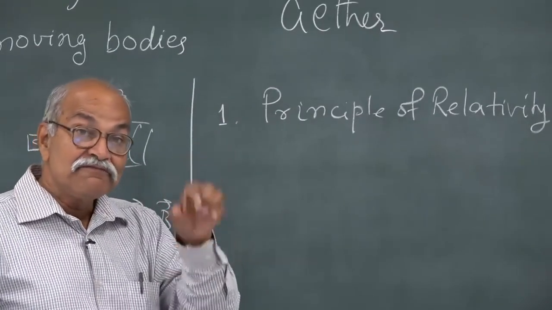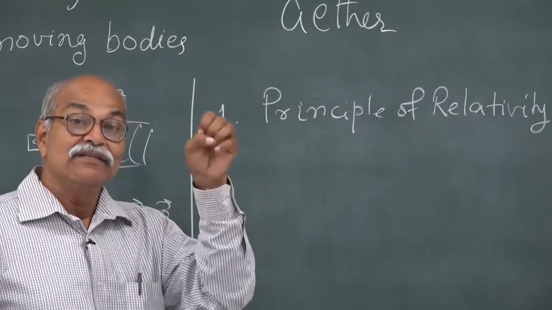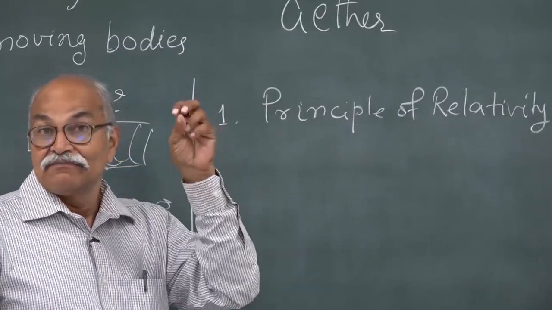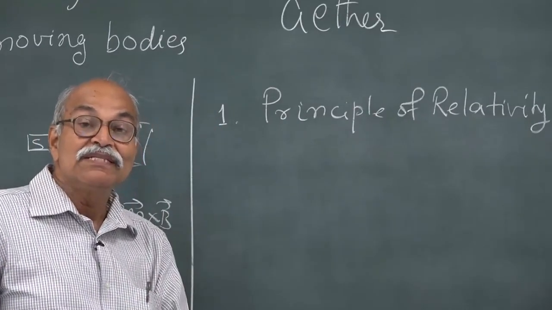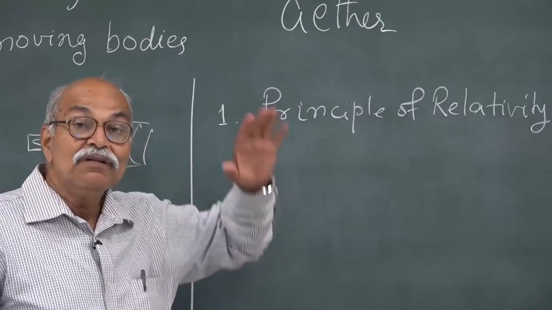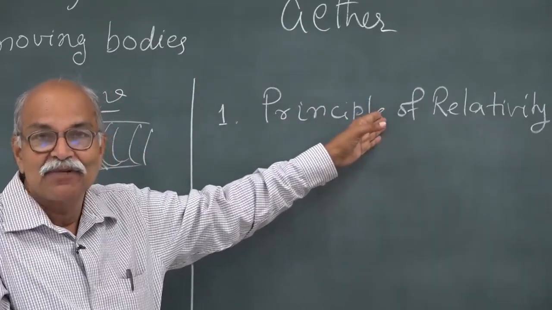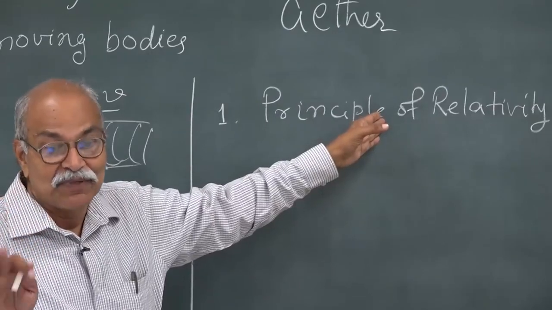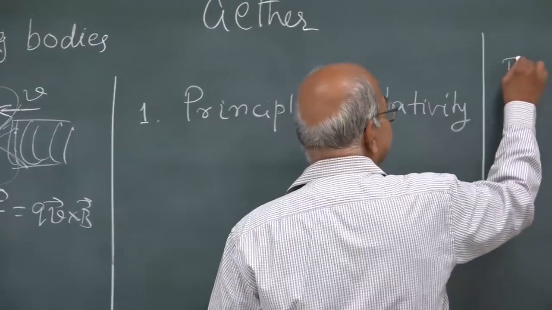And the laws of physics, as he said, all electrodynamics, optics, mechanics, everything, all laws of physics must be the same in all frames of reference. The whole theory is in terms of inertial frames, that is also important. It is not mentioned here, but this is also very, very important.